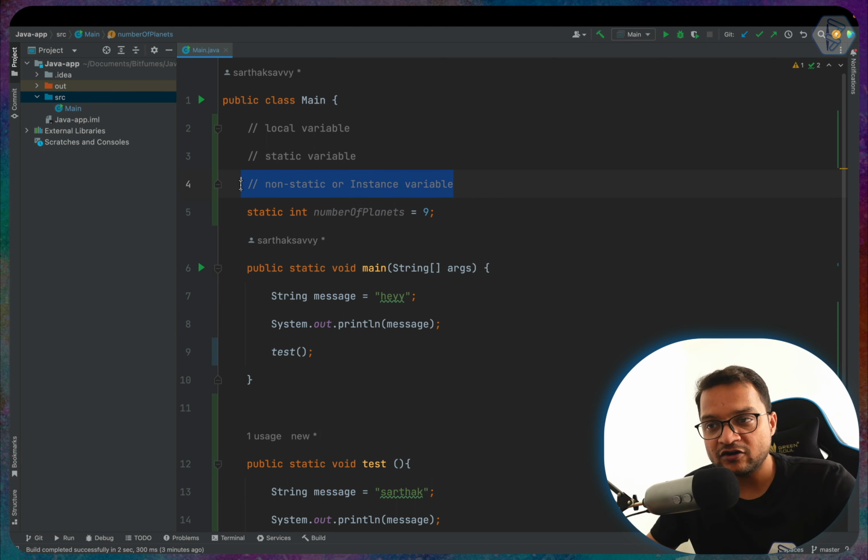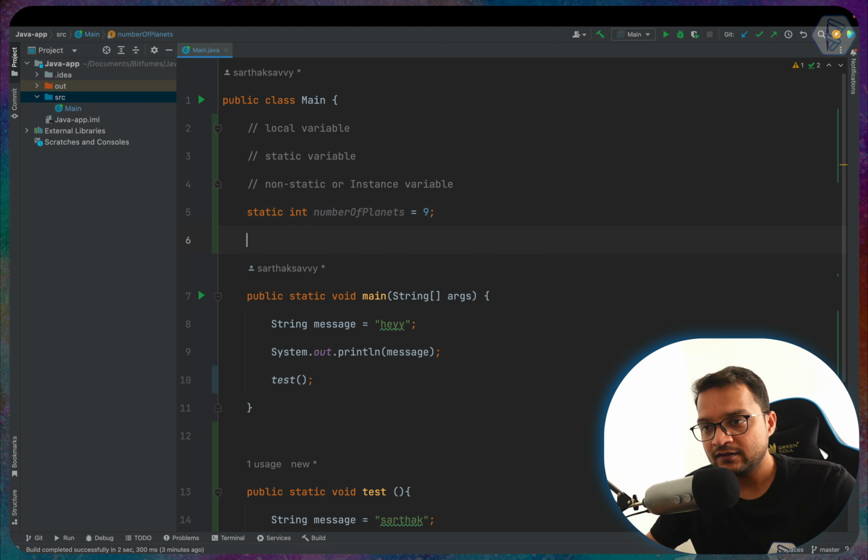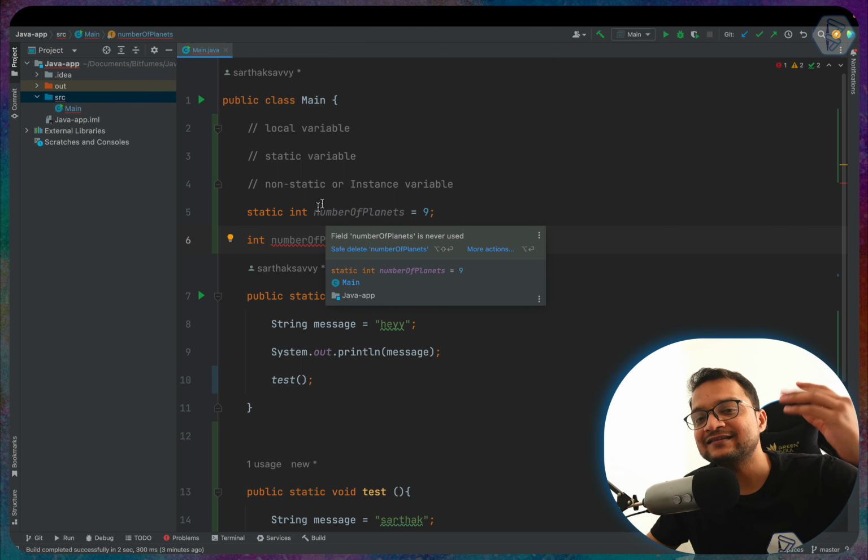Now comes the non-static variable. Any variable defined outside of the functions, that means inside the class but outside of the function, is called a non-static or instance type variable.